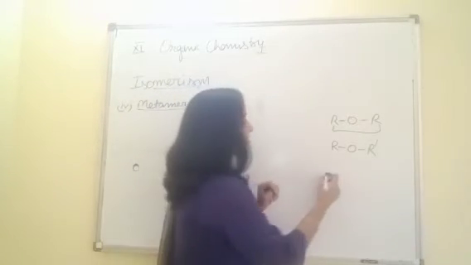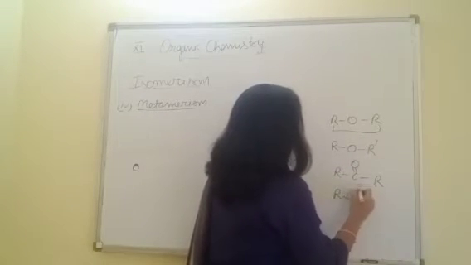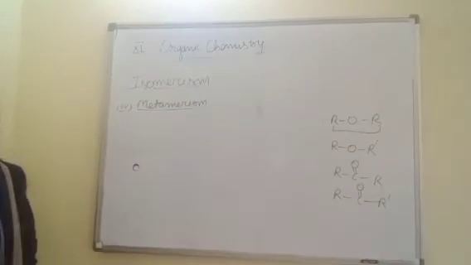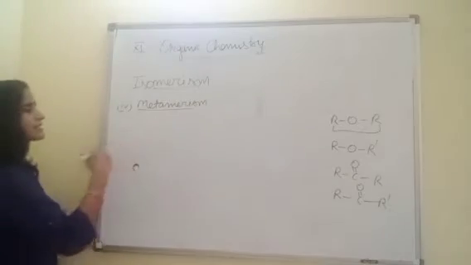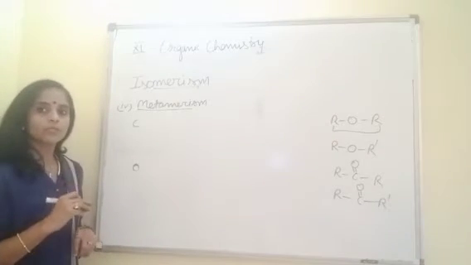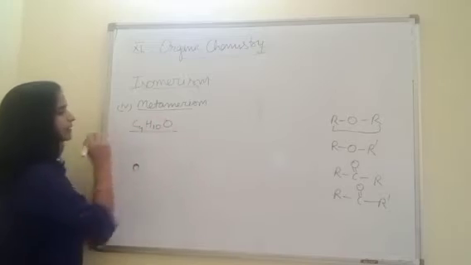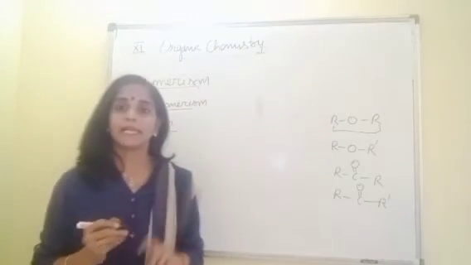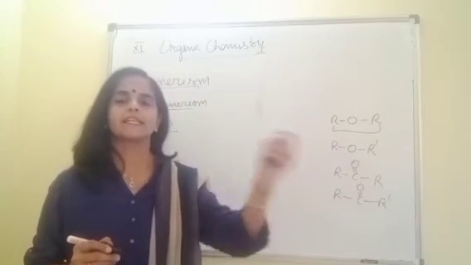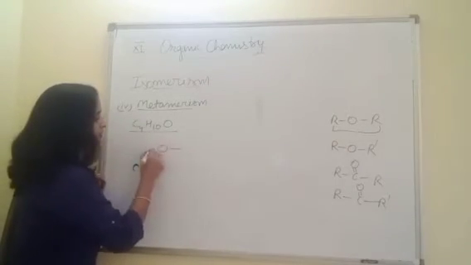We can take ketone even, RCOR'. So we have to change the alkyl groups bonded with the functional group. Just take an example. For example, we are taking ether with a total of 4 carbon, C4H10. With this I have to write its metamers, not functional group isomers. So here you cannot write that one is ether and the second is alcohol. Write its metamer. This is the functional group, ether.